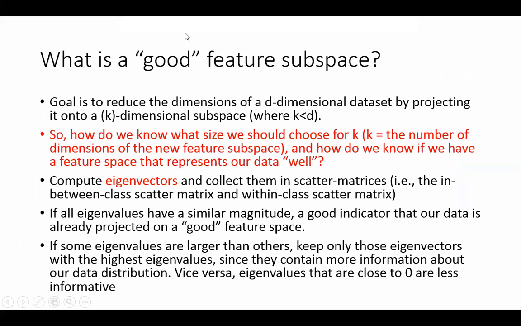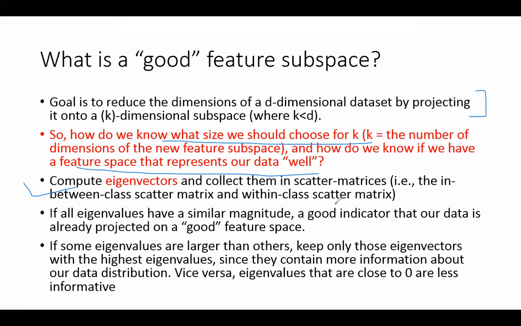ठीक है. This is our goal, to reduce the dimension. How to select the value of K and how do we know that we represent well? So again, we compute the eigenvectors. In this case, we have one extra concept of scatter matrix. There we only had the eigenvectors in PCA. In this case, I calculate the eigenvectors as well as the scatter matrix.